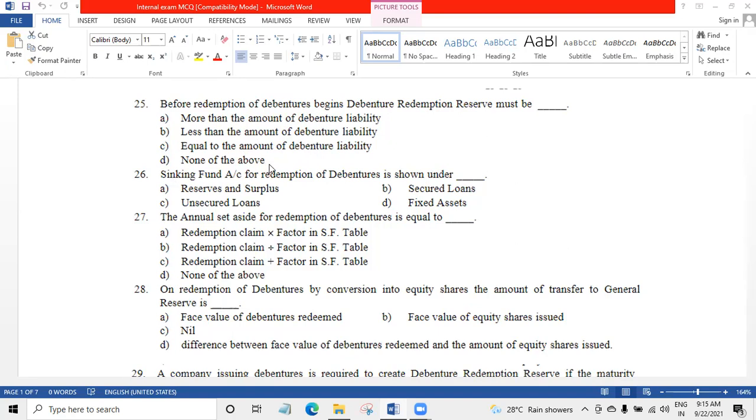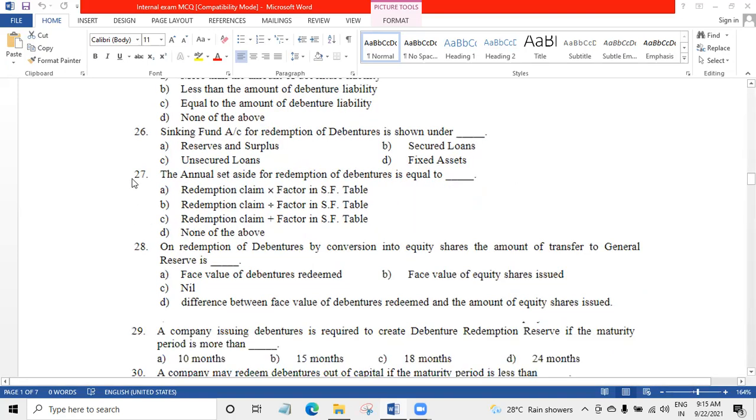Next is sinking fund. Sinking fund account for redemption of debenture is shown under dash. Sinking fund is nothing but a reserve. This is one kind of reserve and surplus. So answer is A. Question number 27. The annual set aside for redemption of debentures is equal to dash. Answer is redemption claim into factor in sinking fund table.